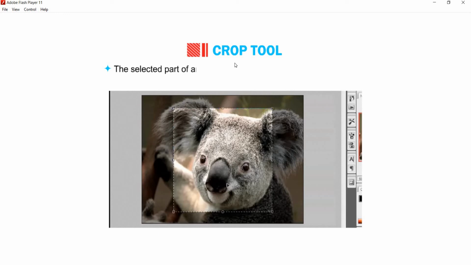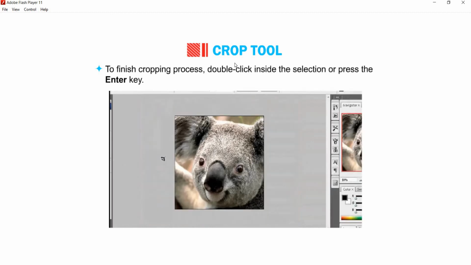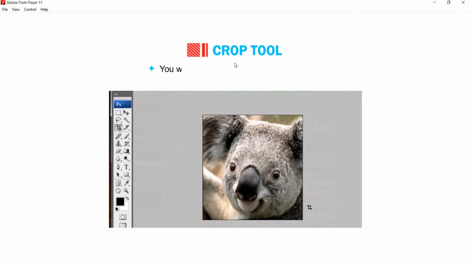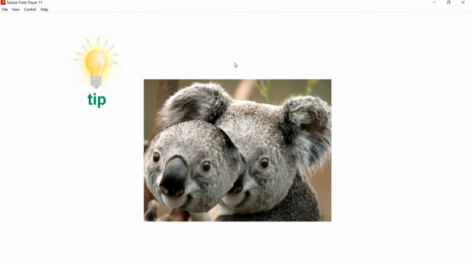The selected part of an image within your selection is known as the cropping marquee. The area outside the cropped area appears dark. To finish cropping process, double-click inside the selection or press the Enter key. You will find the selected image is cropped. Students, have you noticed that while dragging the selection, we can keep the alternate key pressed to copy the image?